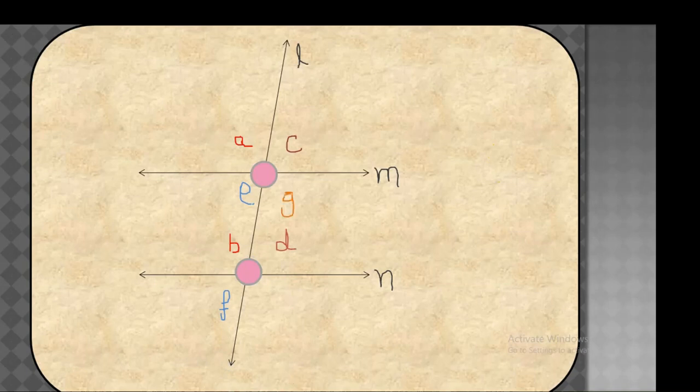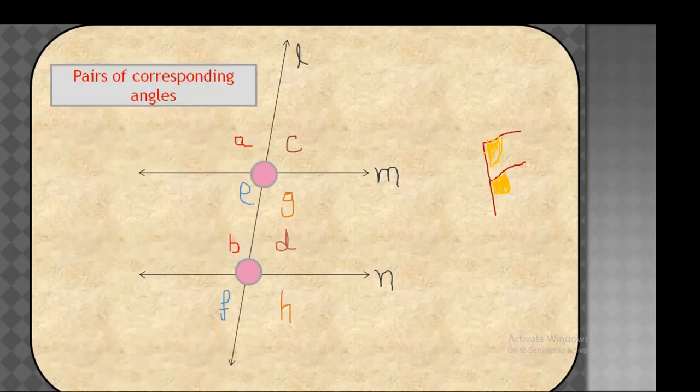Similarly angle E, angle F, angle G and angle H. And if you recognize, both the pairs of angles are formed just like your letter F. So remember the pairs of corresponding angles by the letter F: on the same side of the transversal and above or below the parallel lines.